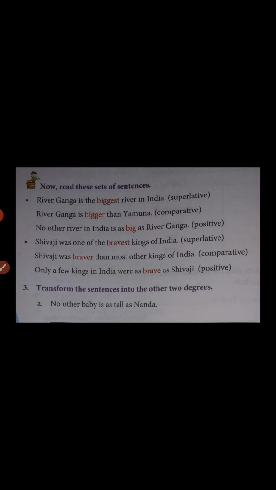It means if we add er to the simple form of adjective, then it becomes comparative adjective form. Sometimes if the adjective is of two syllables or more, in that case er is not added to the adjective, but there we use more before the adjective, and then it becomes the